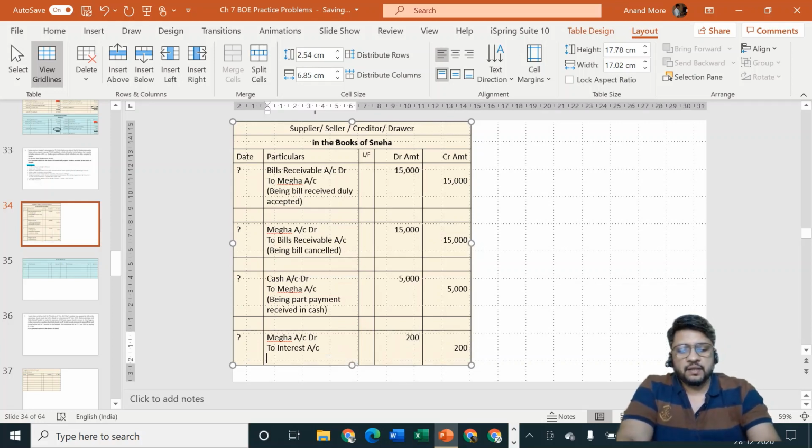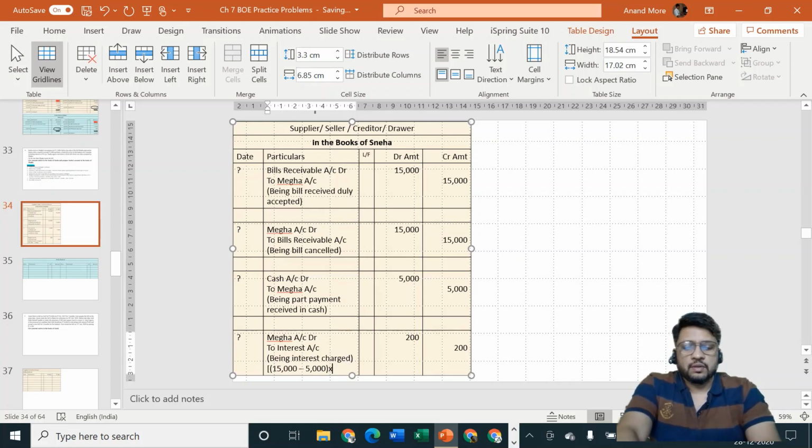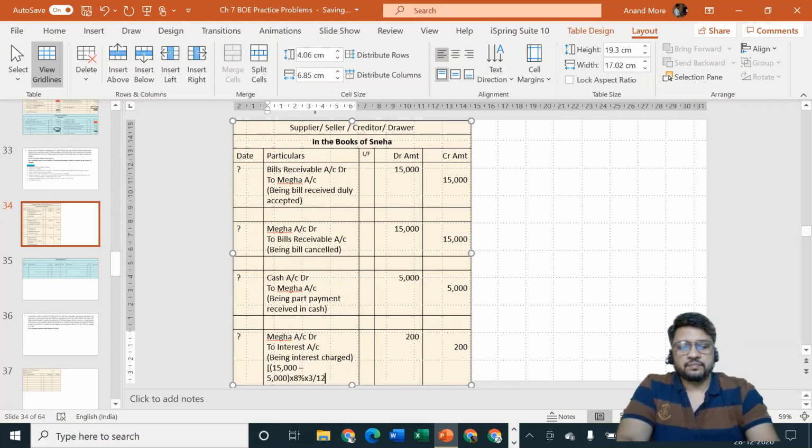Being interest charged. You can show the working here as 10,000, or you can show one more working here: 15,000 minus 5,000 in brackets, into 8% into 3 by 12. So that is what we are working on.